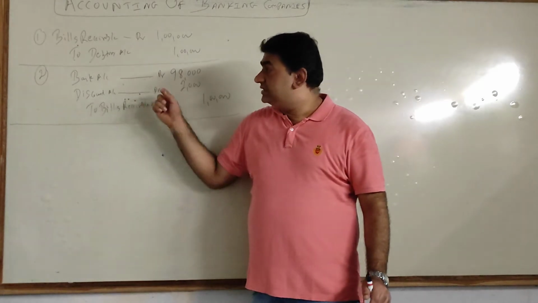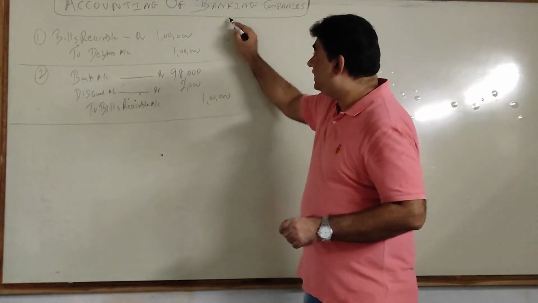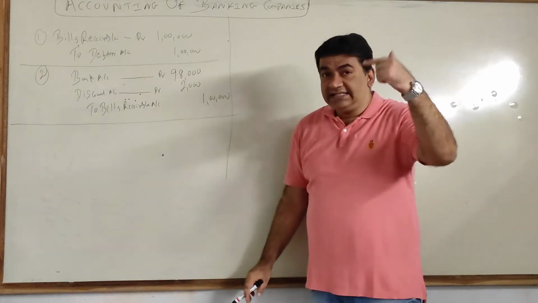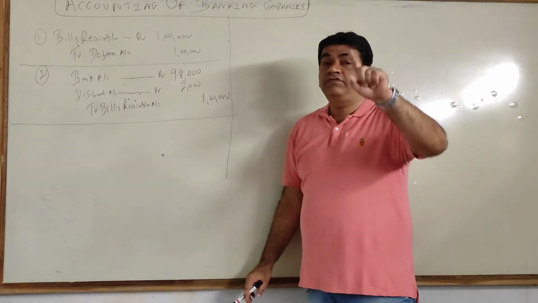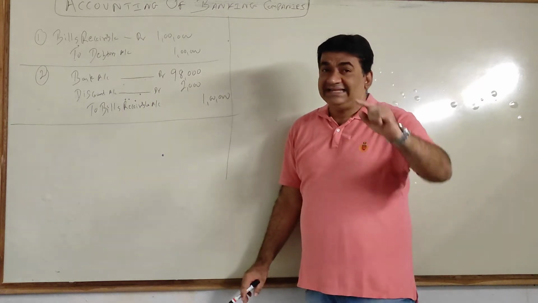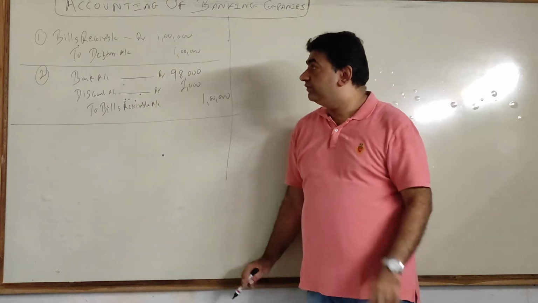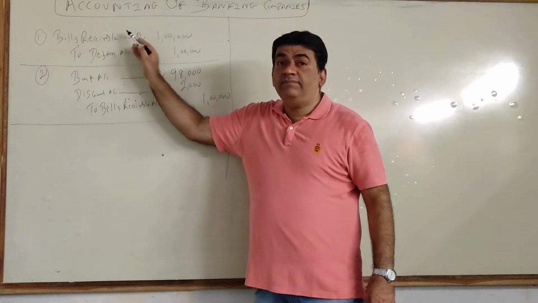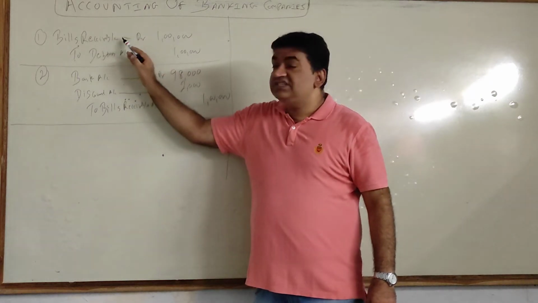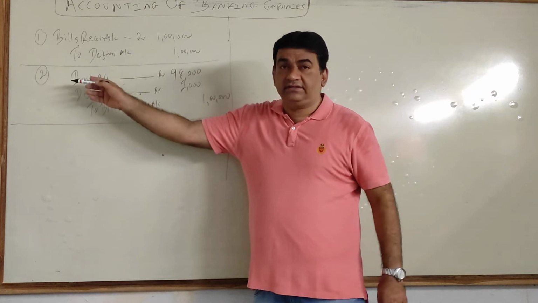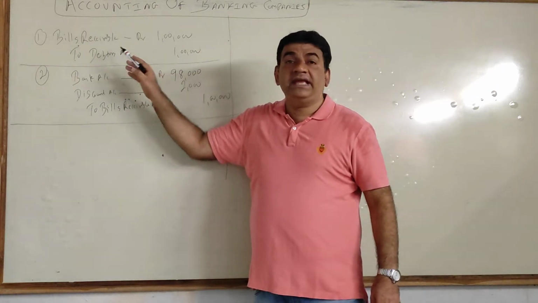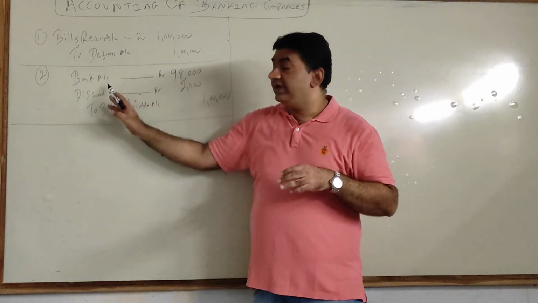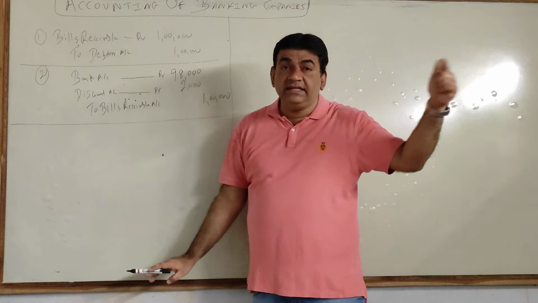Okay, guys. Now listen. This is what we did from our side. Now, let's see the same thing from the bank's point of view. First transaction, what I have done, I have drawn a bill on my debtors. Now this is a transaction between me and my debtor. Bank is not concerned. Bank will come into the picture when I go to the bank and give them the bill